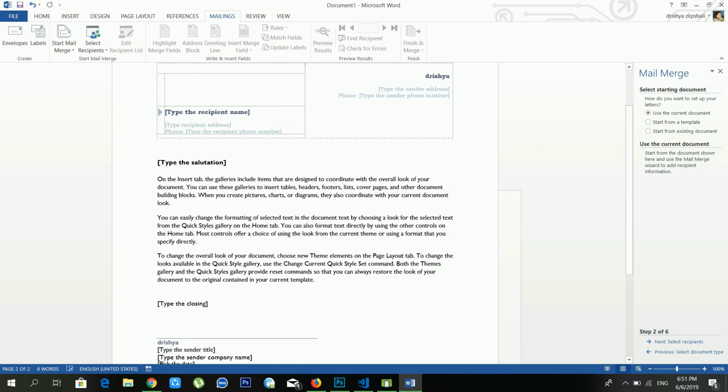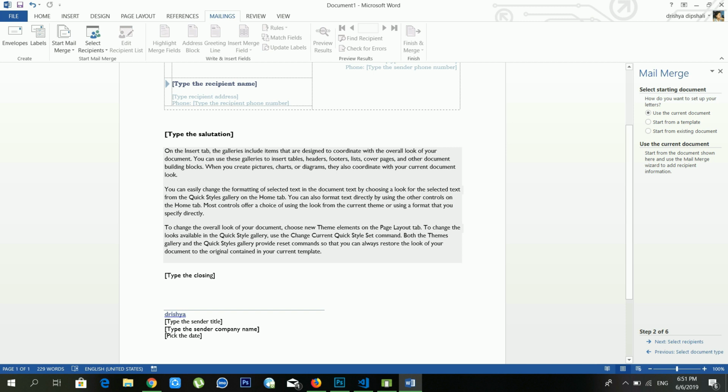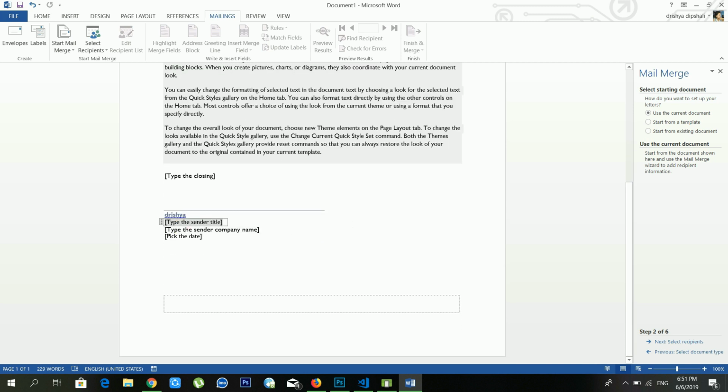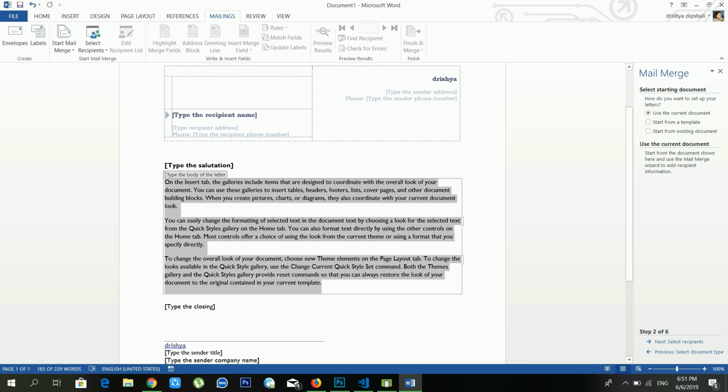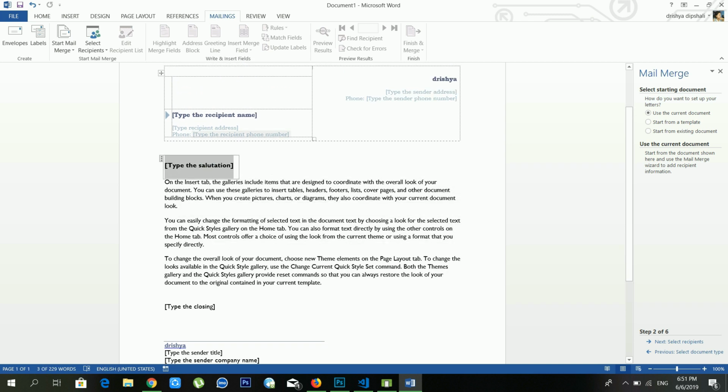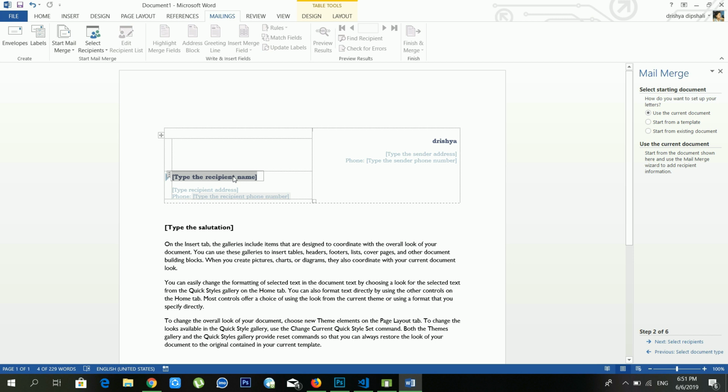Now see, inside my document there is a sample of a letter, and from here you can type the sender title, you can type the sender company name, and you can use the date also, and you can type something here, and you can type the salutation also here, and you can put the recipient name here, and lots of options are available here. Okay, and from the Use the current document, there are 6 steps, but I think it's enough for us.